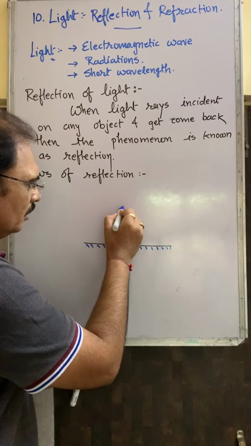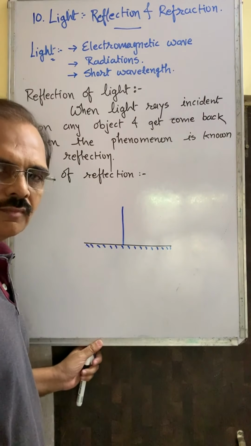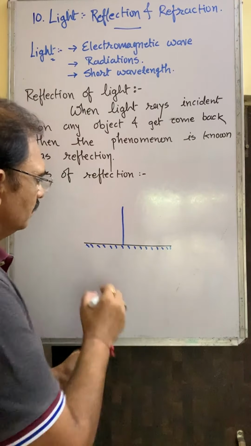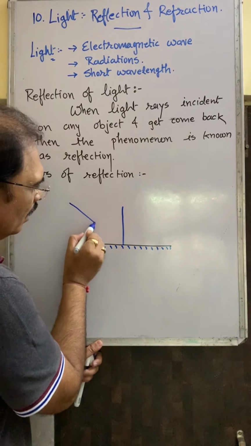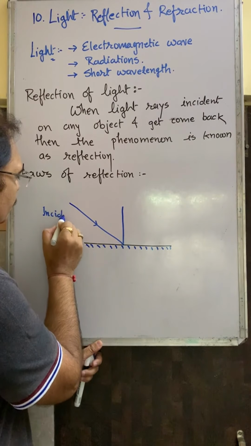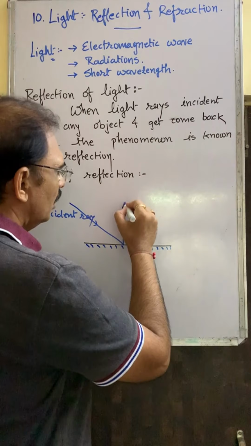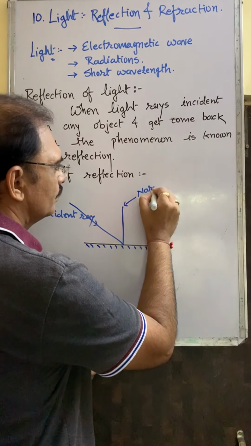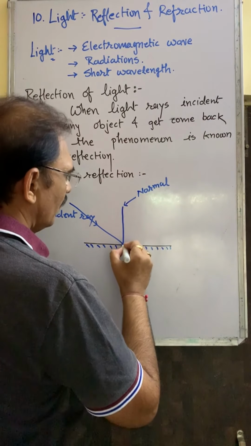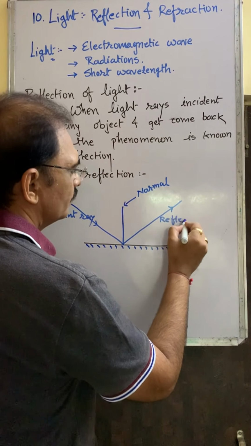Now you also recall that exactly perpendicular is called normal. This ray is called the incident ray. This is called the normal. This is called the reflected ray.